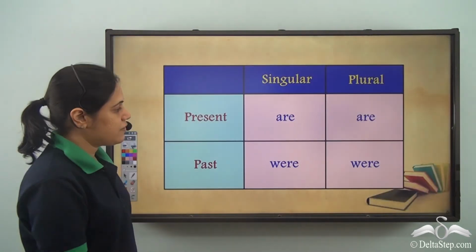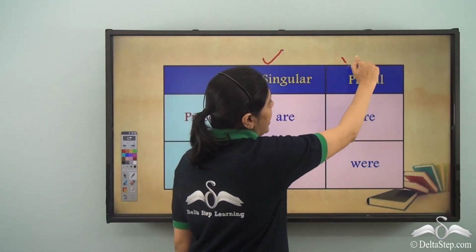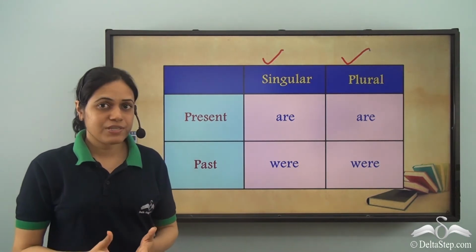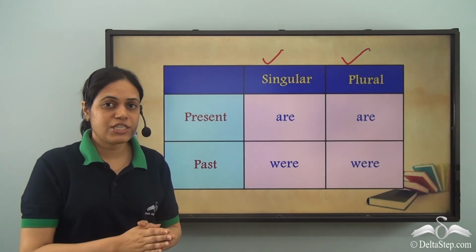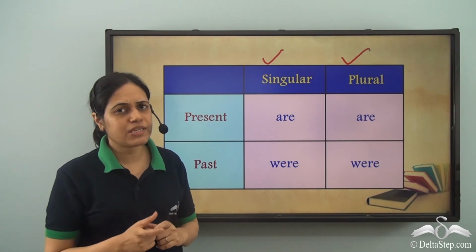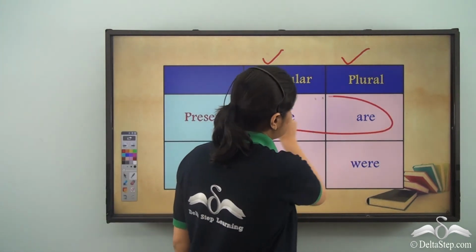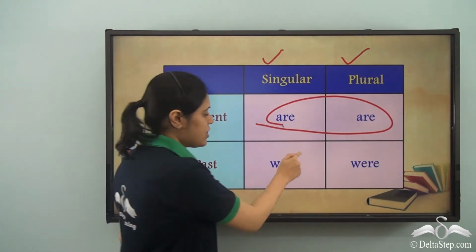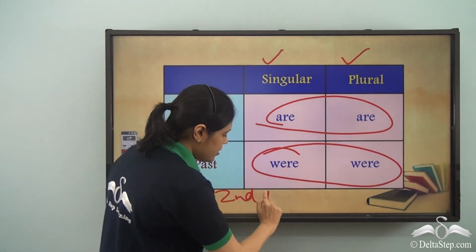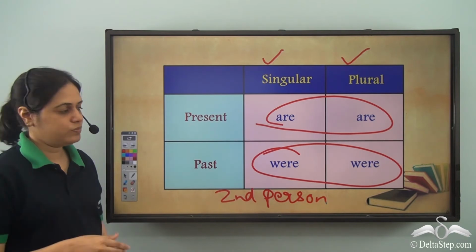So once again, we see that for past as well, the be verb used for singular and plural is the same, were. So in second person, the be verbs do not change according to the number. That is, it does not depend on whether the subject is singular or plural. If it is present, the be verb used is are. If it is past, then the be verb used is were. So this only holds for second person. That is you.